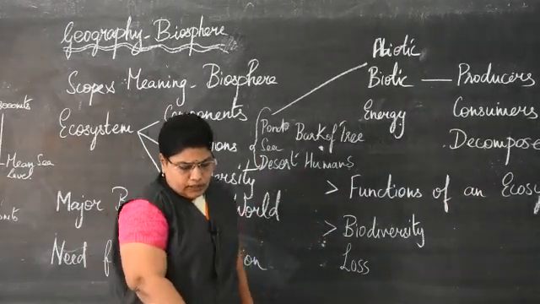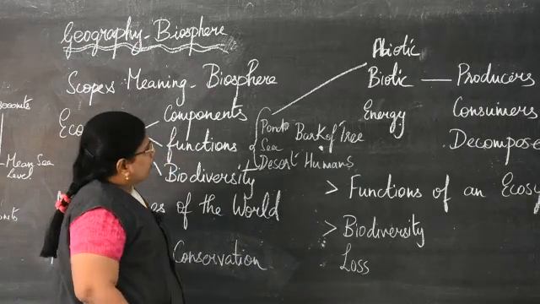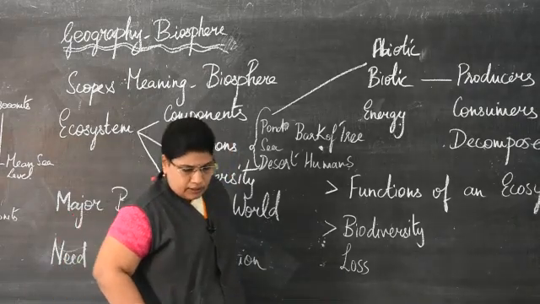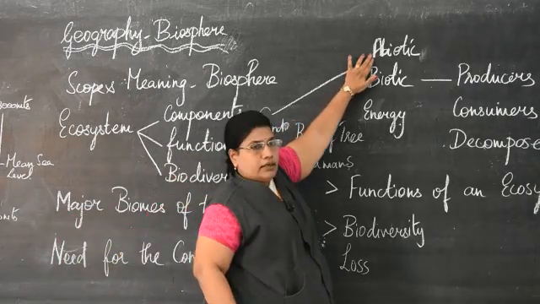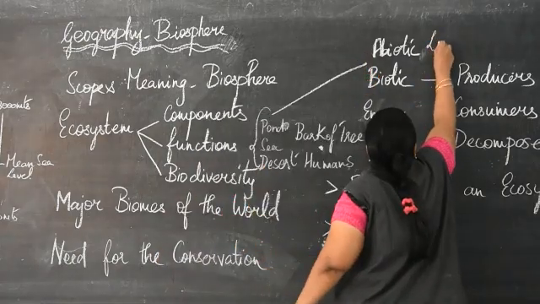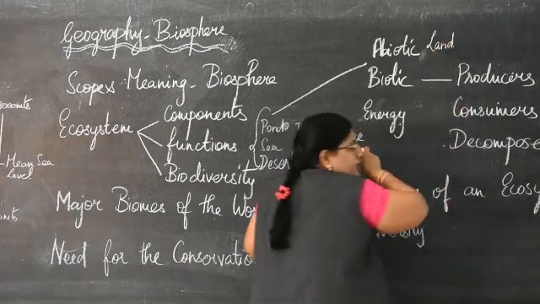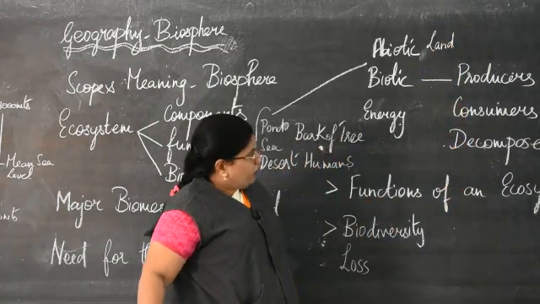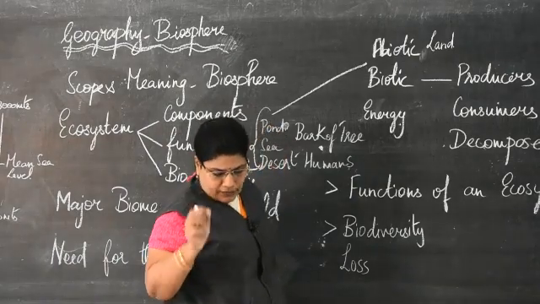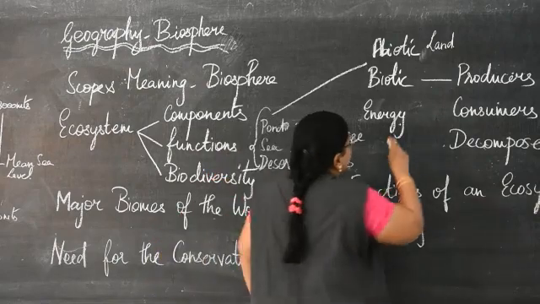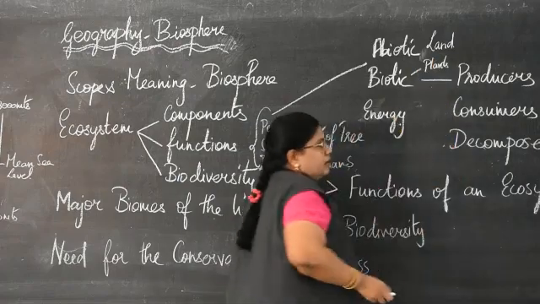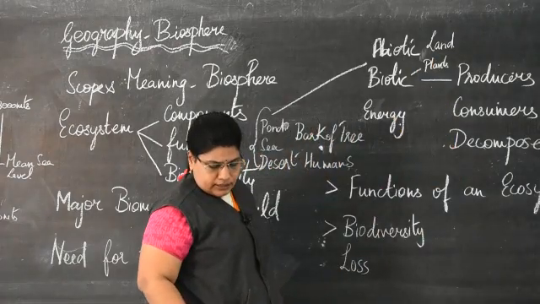Now, the abiotic component includes the non-living physical and chemical things that are present. For example, land, all the non-living things. Biotic components are plants, animals and microorganisms. For example, plants, bacteria, algae, all the small minute ones are included in this.